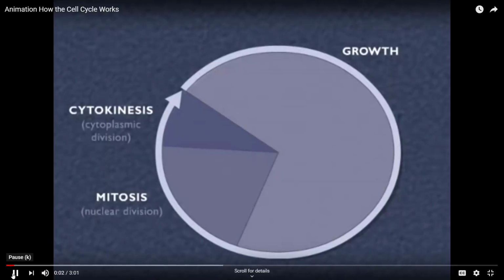Most eukaryotic cells follow a process of growth and division called the cell cycle. These events include a growth stage, mitosis or nuclear division, and cytokinesis or division of the cytoplasm.